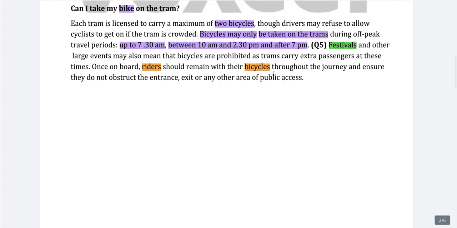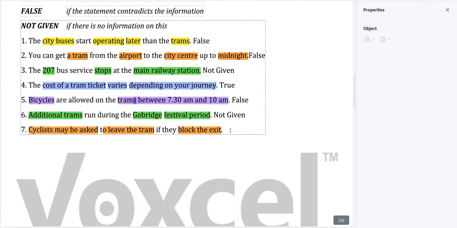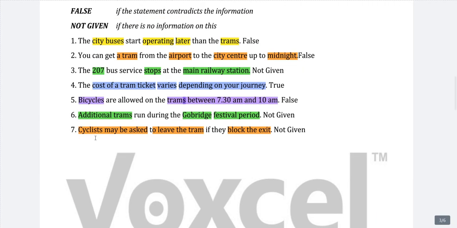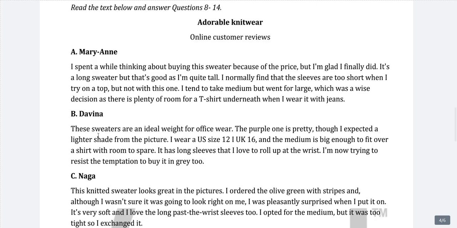They should be close to their bicycle throughout the journey and ensure they do not obstruct the entrance, exit or any other area of public service. Here there is no mention whether they will be asked to leave or not, so we will say the answer to this question is not given. Hope it is clear. Moving on to the second part of the section.